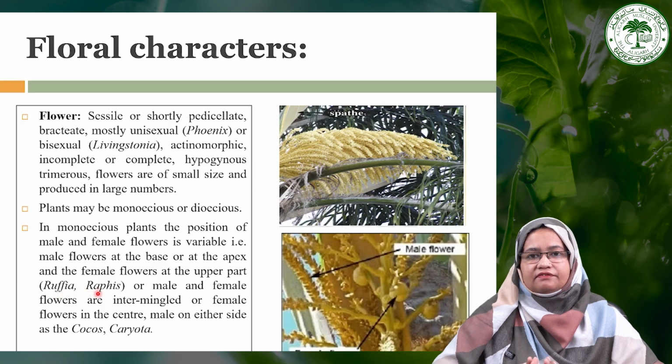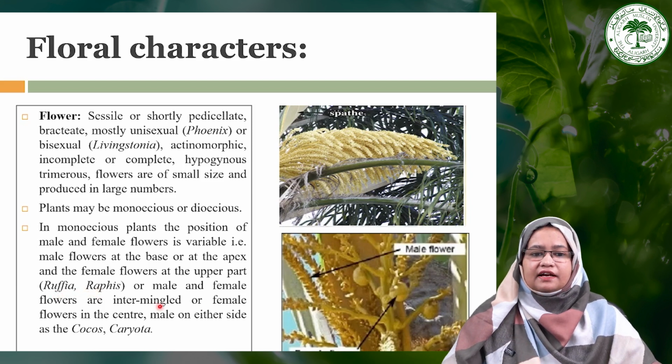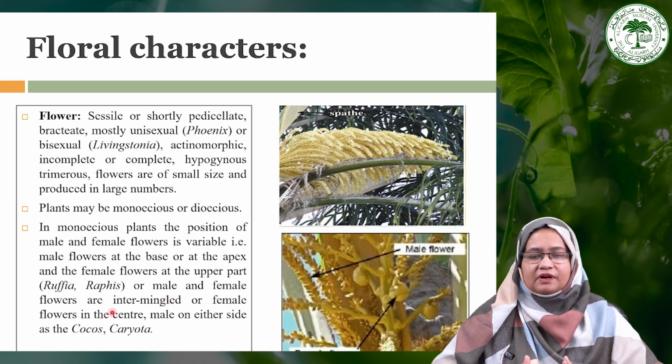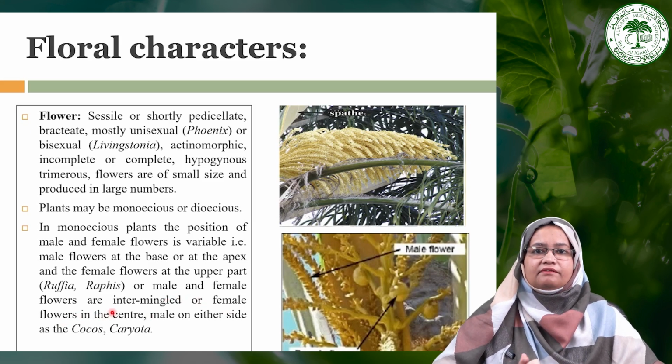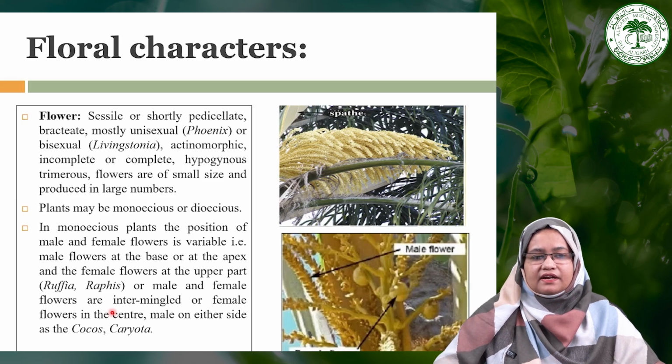So this is one type of arrangement in the monoecious plant. The second is where male and female flowers are intermingled, with no particular separation of male and female flowers in the inflorescence. Or in the third case, the female flowers may be in the center and male flowers present on either side of the female flowers, as in the case of Cocos and Caryota.